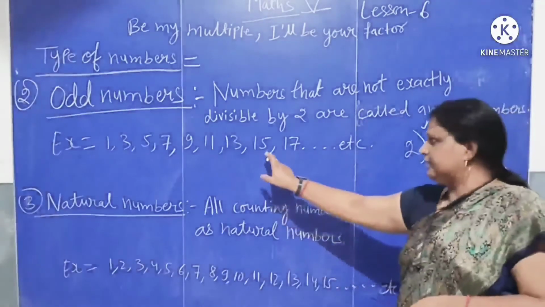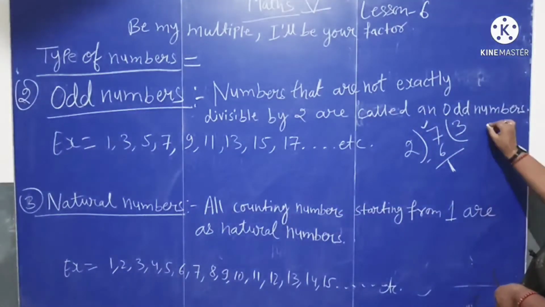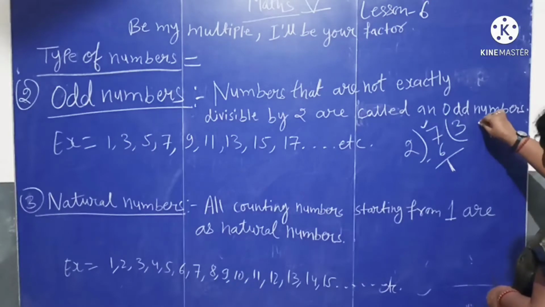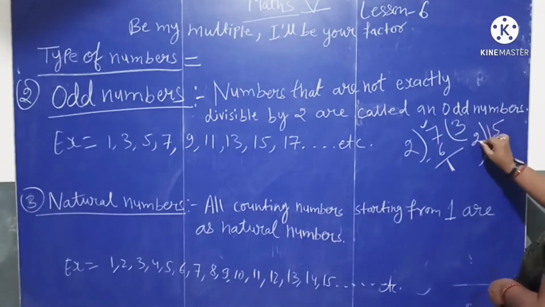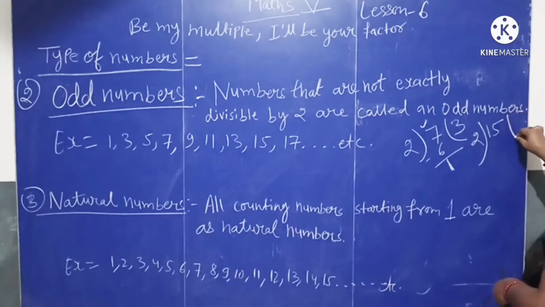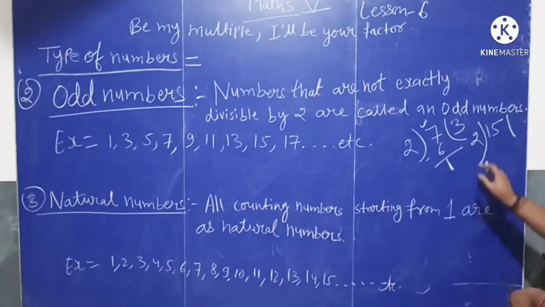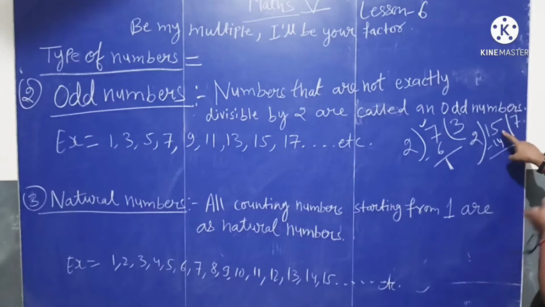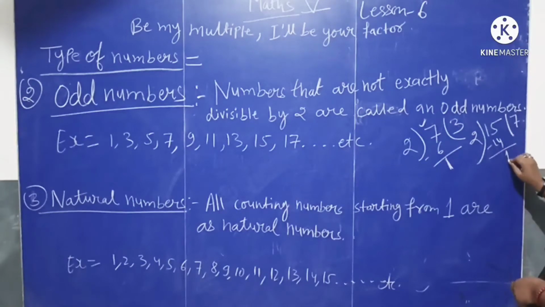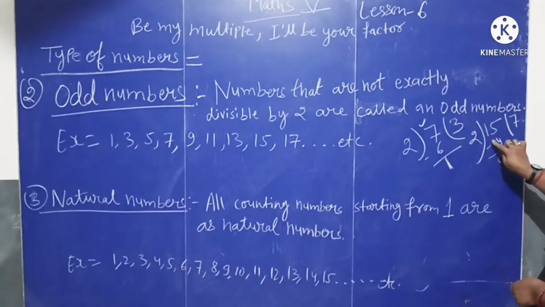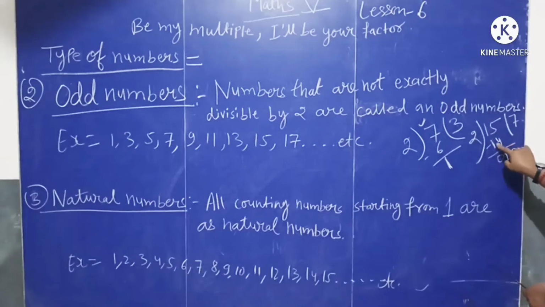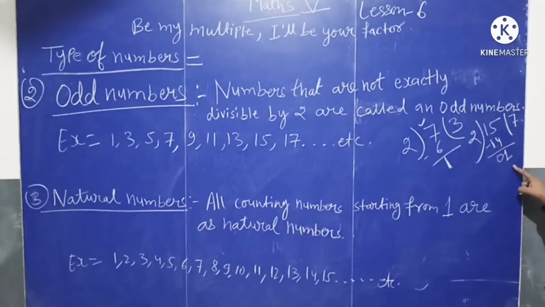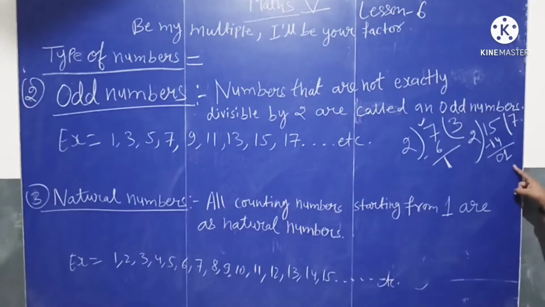Let's check another number, 15. When we divide 15 by 2, it leaves 1 as remainder. Let's check. 2 sevens are 14. 5 minus 4, 1. So, it leaves 1 as remainder.